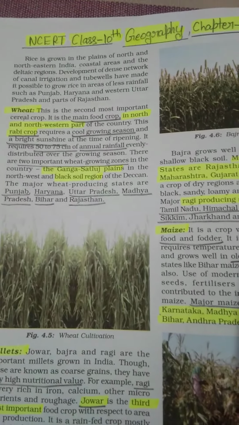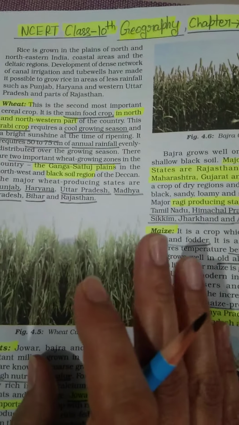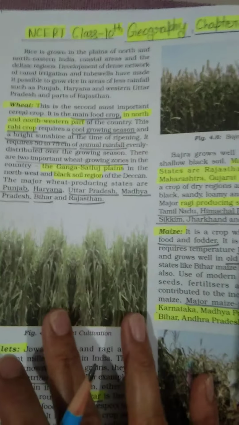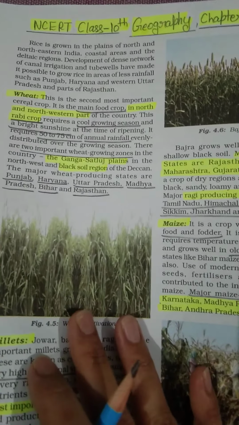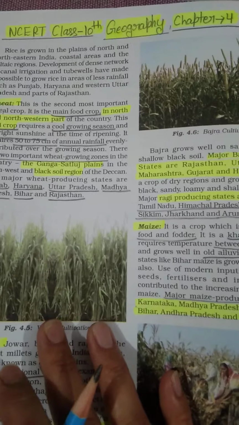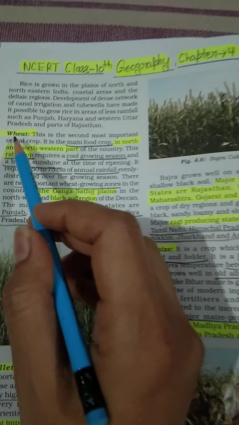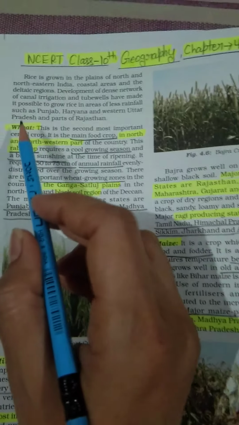After that, we discussed map skill, which was related to production of rice in India, and major crops. Today we are going to discuss major crops. Yesterday we discussed rice, and now we are going to discuss the production of wheat in India.